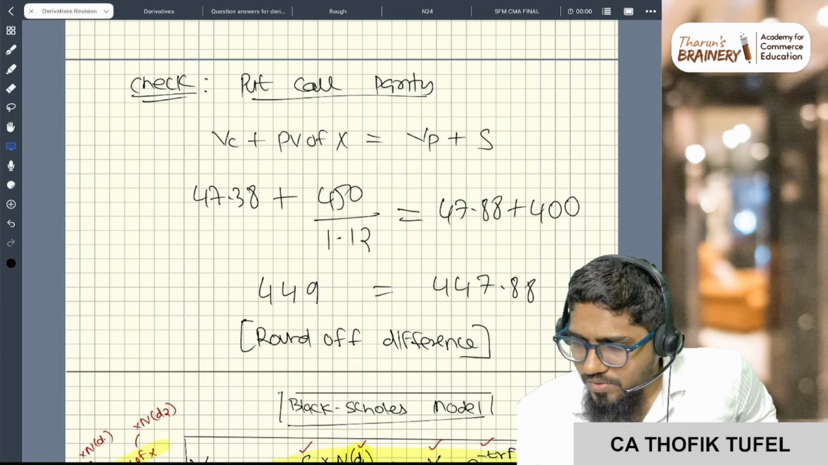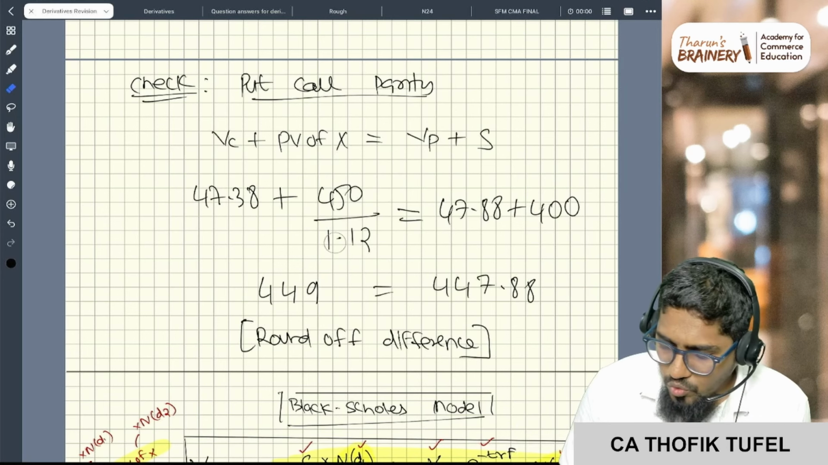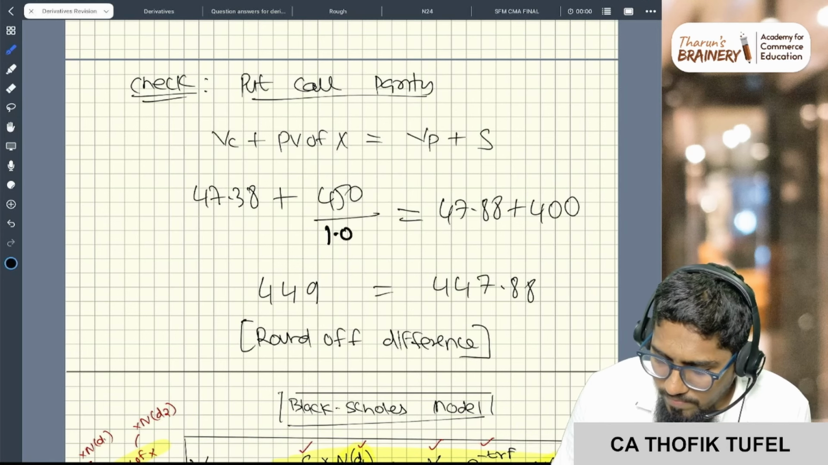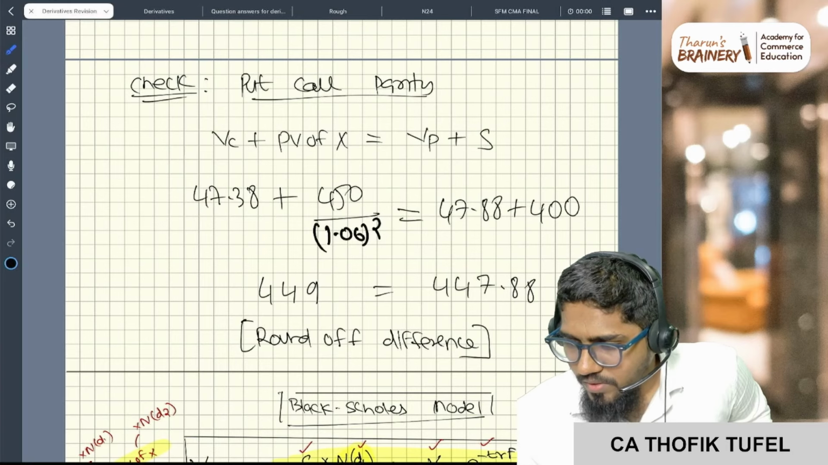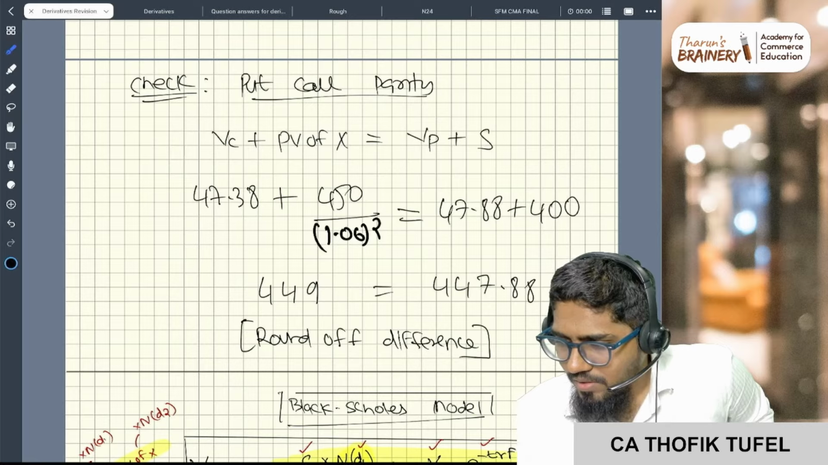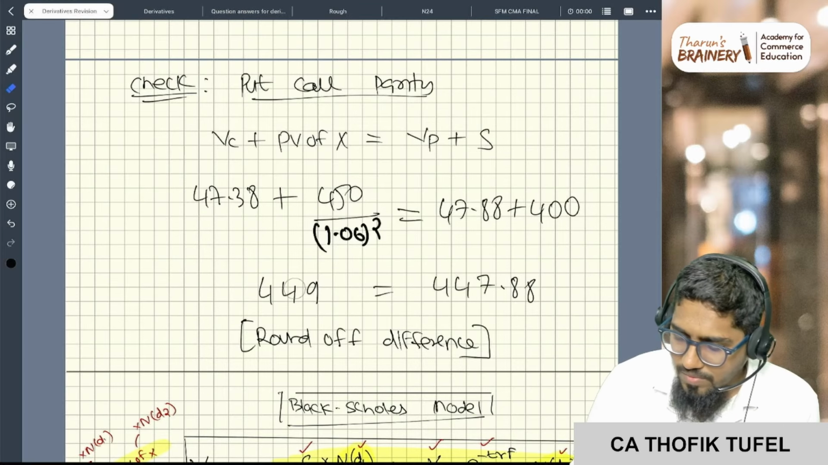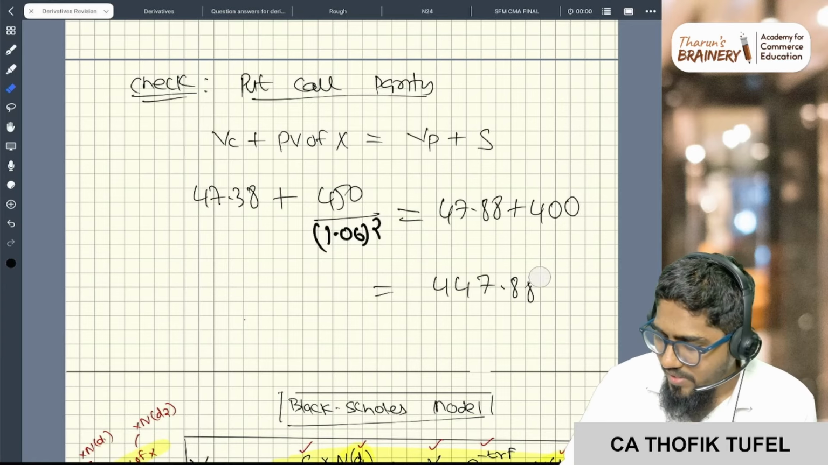1.06 into 1.06 is 1.1236. Oh, sorry, because it is a two period binomial, so it is 1.06 square. So 450 by 1.06 by 1.06 plus 47.38, you'll get 447.87. Same thing, okay? 447.87 or 447.9.